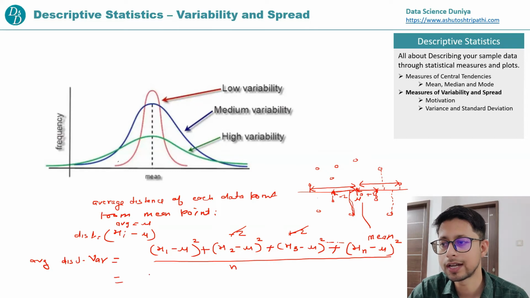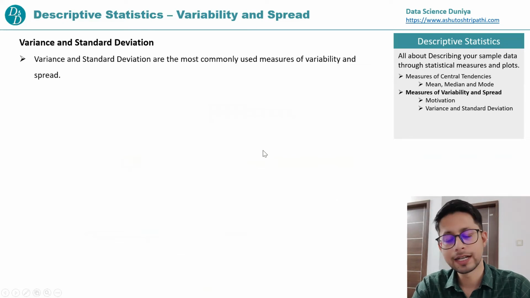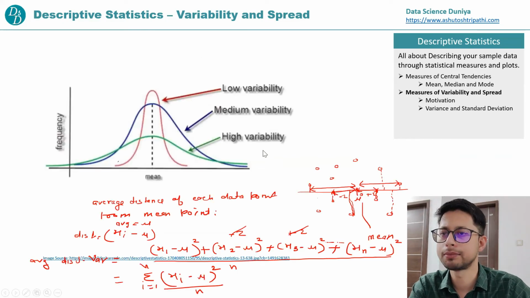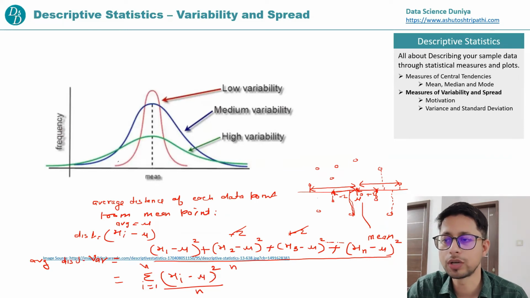Generalizing, it becomes sigma i equals 1 to n, xi minus mu whole square, divided by n. That becomes your variance formula. Now let's understand some pointers. Standard deviation, I will come to it, but let me explain here as well. So now what is a standard deviation, guys? Here again, because we are squaring the data points to calculate the variance.